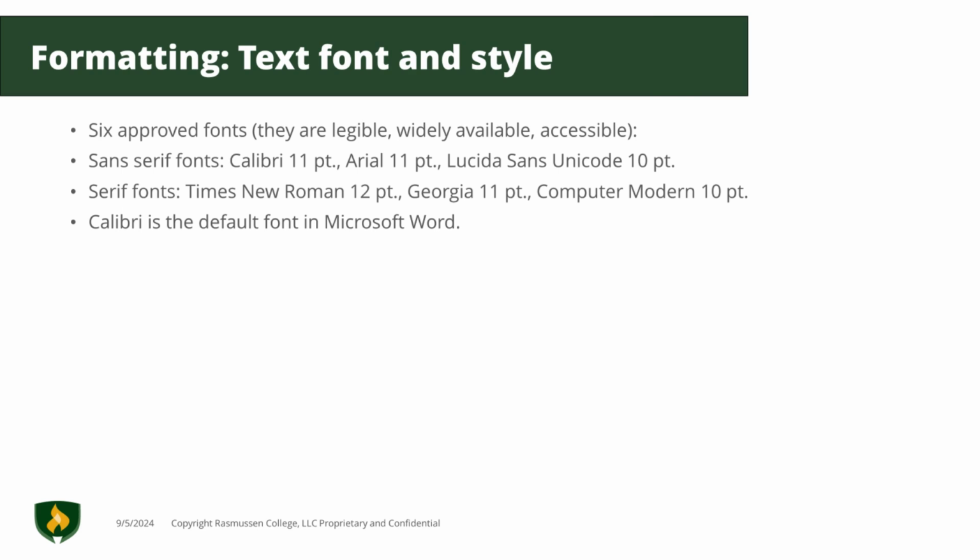APA 7th edition has 6 approved fonts instead of just one like in the 6th edition. These 6 fonts are easy to read and widely available. Calibri, size 11 is the default font in Microsoft Word and is now an approved font.